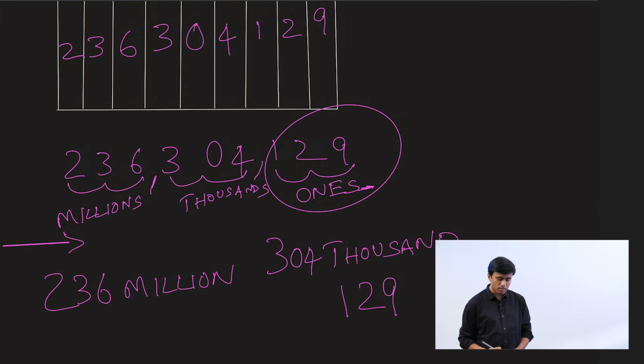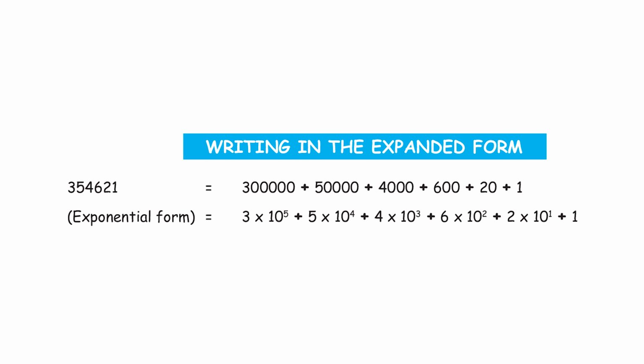So the population of Uttar Pradesh according to the international system is 236,304,129. Let's write a number in its expanded form. Let's see what that is. Here is your number 354,621. How do you write that? So we write it as 3 lakh plus 50,000 plus 4,000 plus 600 plus 20 plus 1. That is your expanded form.